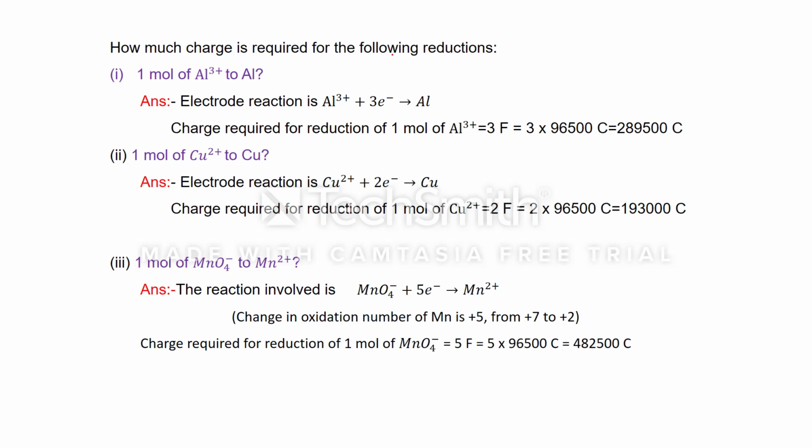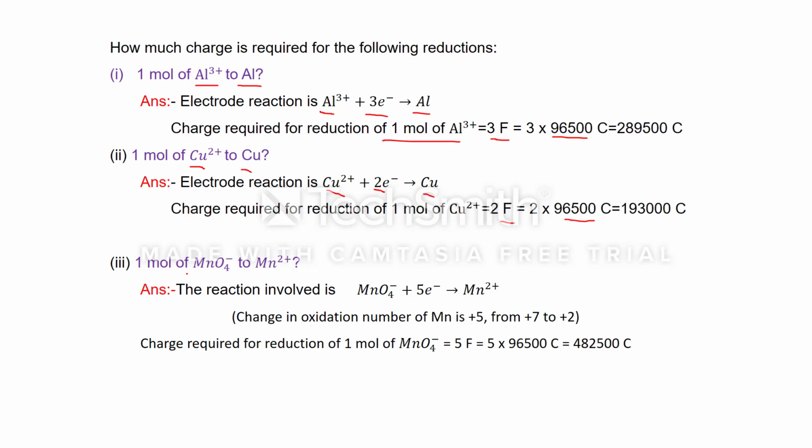How much charge is required for the following reductions? 1 mole of Al3+ to Al. Now see what is the electrode reaction? Al3+ gains 3 electrons and converts into Al. It means the charge required for 1 mole of aluminium is equal to 3 Faraday. Convert this 3 Faraday into coulomb, then this is multiplied by 96,500. In the same way, 1 mole of Cu2+ to Cu. Again see the electrode reaction. How many electrons are required to reduce? 2 electrons for 1 cation Cu2+. So we can say for 1 mole of copper we require 2 Faraday and 2 into 96,500 coulomb of charge.